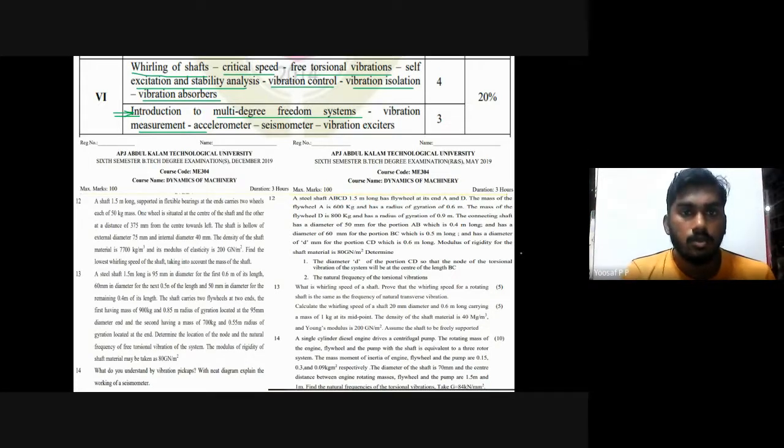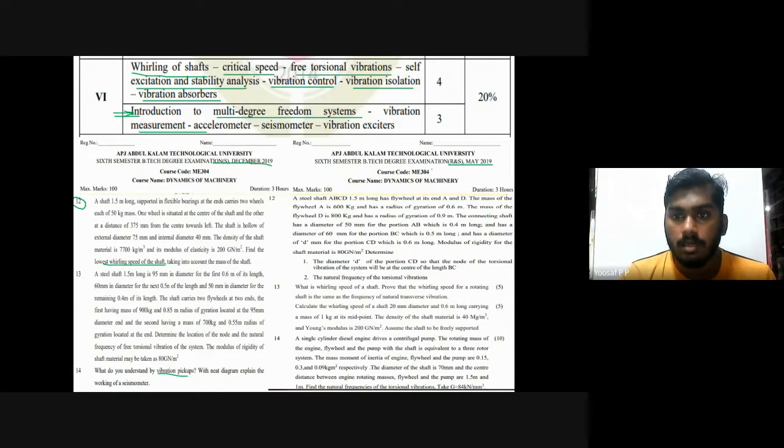Let us see the last two question papers, December 2019 and May 2019. There will be three questions in each question paper. The 12th question in 2019 is to find the lowest whirling speed, which comes under the topic whirling of shafts. The second question is also under whirling of shafts, and the 14th question is a theory question: what do you understand by vibration pickups? Explain the working diagram of a seismometer.